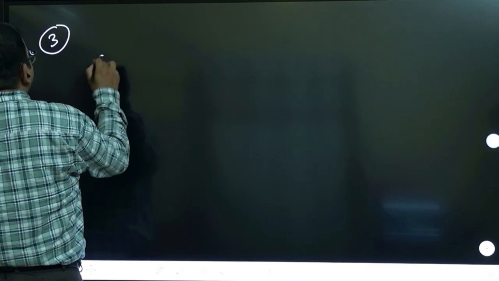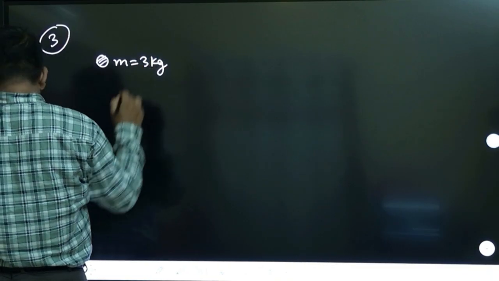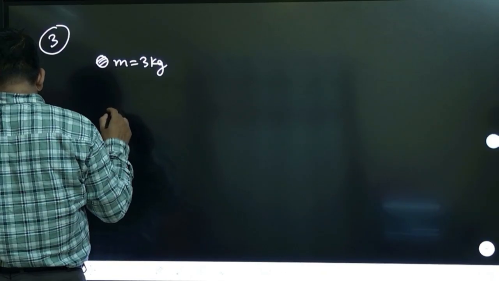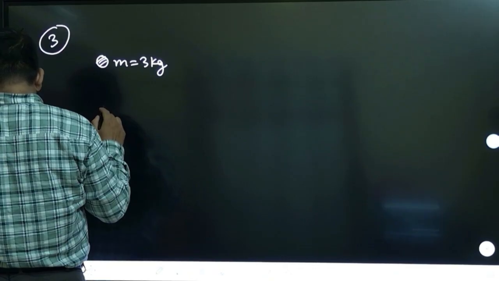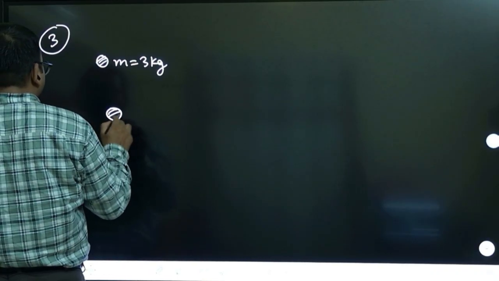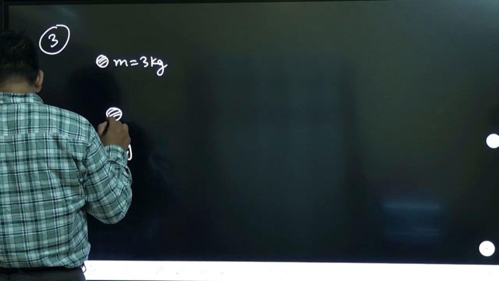A particle of mass 3 kg takes 2 seconds to move from point A to point B under the action of gravity. Okay, and another. So on this body there are forces acting. What forces are acting? Mg is acting, and there is another force acting.